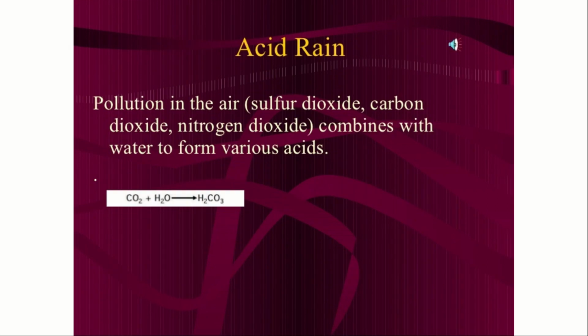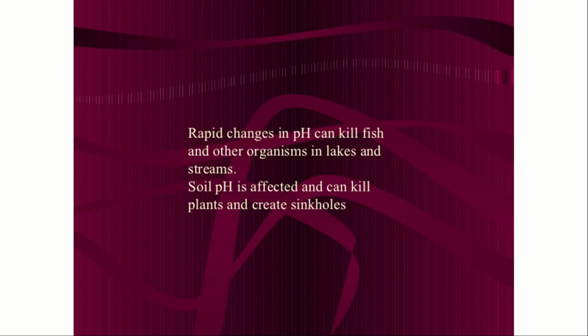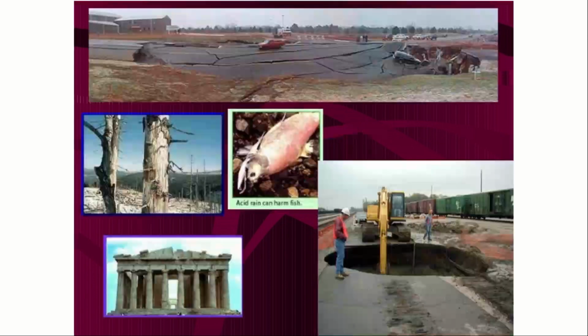Next, one of the threats and disadvantages is acid rain. Pollution in air such as sulfur dioxide, carbon dioxide, and nitrogen dioxide combines with water to form various acids, like CO2, carbon dioxide, plus water forms H2CO3. A rapid change in pH can kill fish and other organisms in lakes and streams. Soil pH is affected and can kill plants and create sinkholes. So these are the examples of acid rain, and of what happens in our surroundings if the pH value decreases or increases at a variable rate.